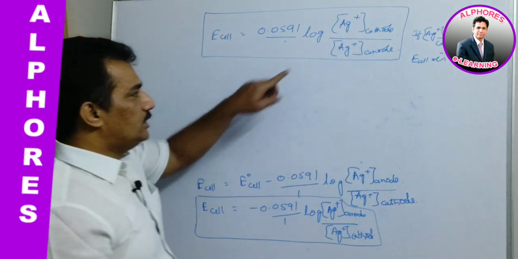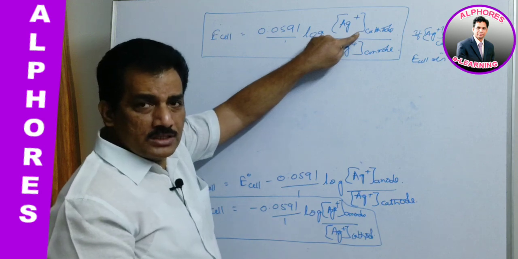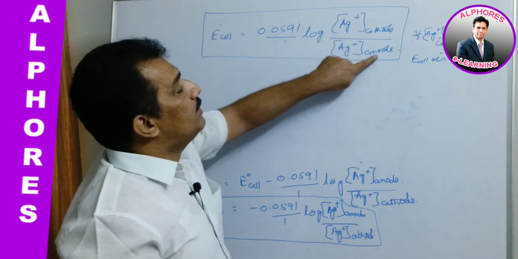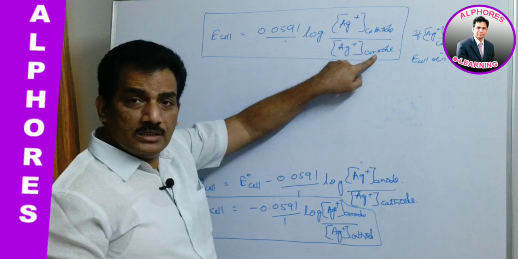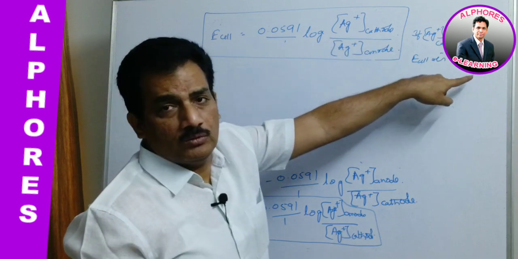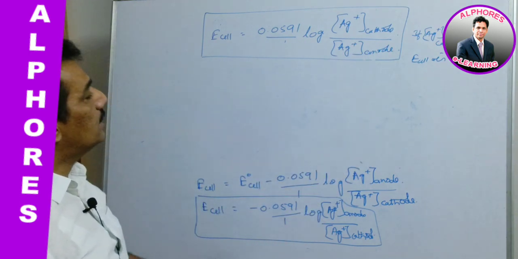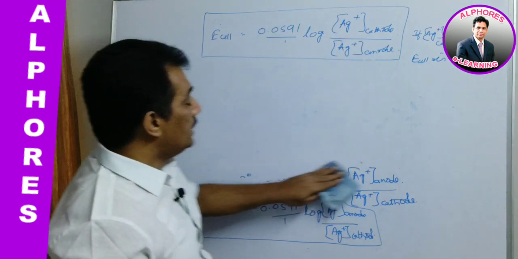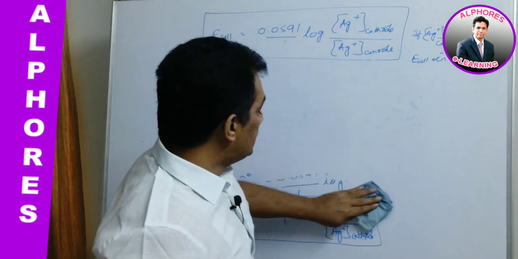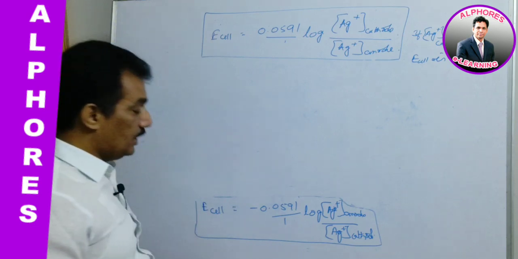That is, Ag plus cathode, which is generated from AgCl, is greater than Ag plus anode, which is generated from Ag2CrO4, then E cell is positive. Then only we can get the current from the cell. And now the question is how to get this Ag plus at anode and Ag plus at cathode, and it requires the concept from junior inter.